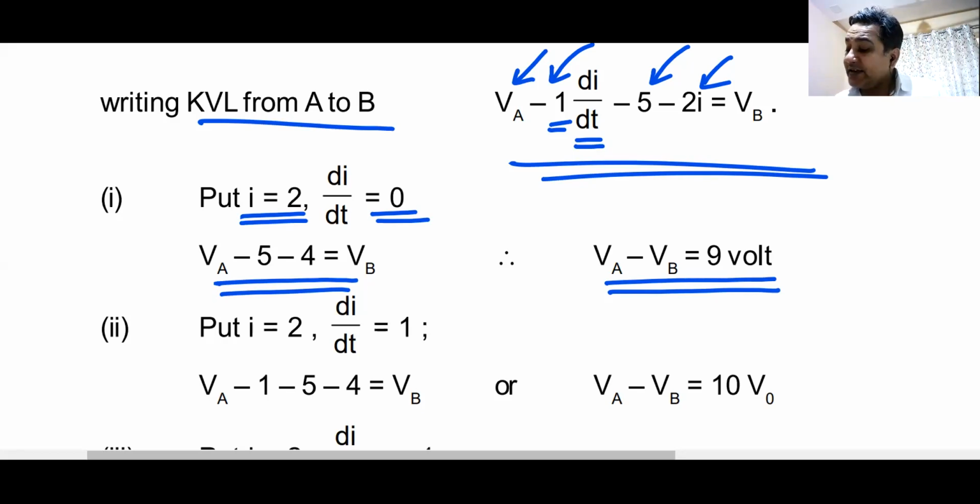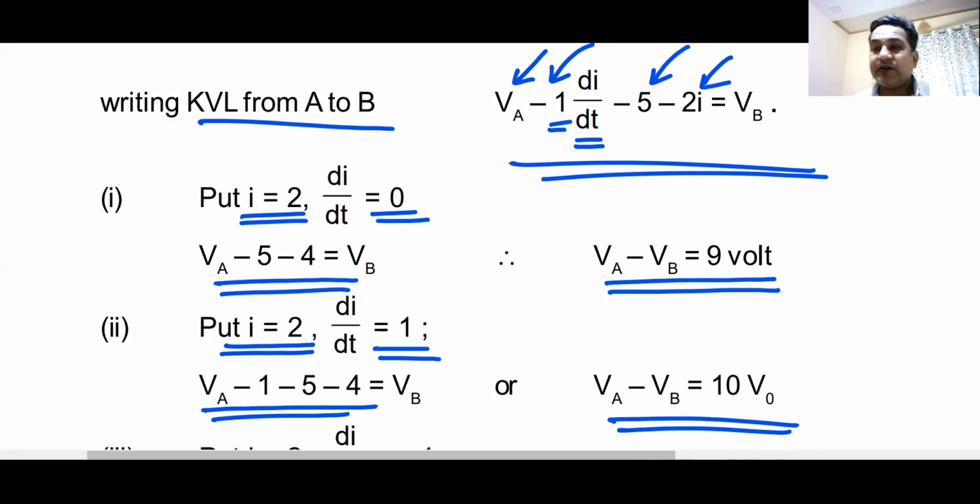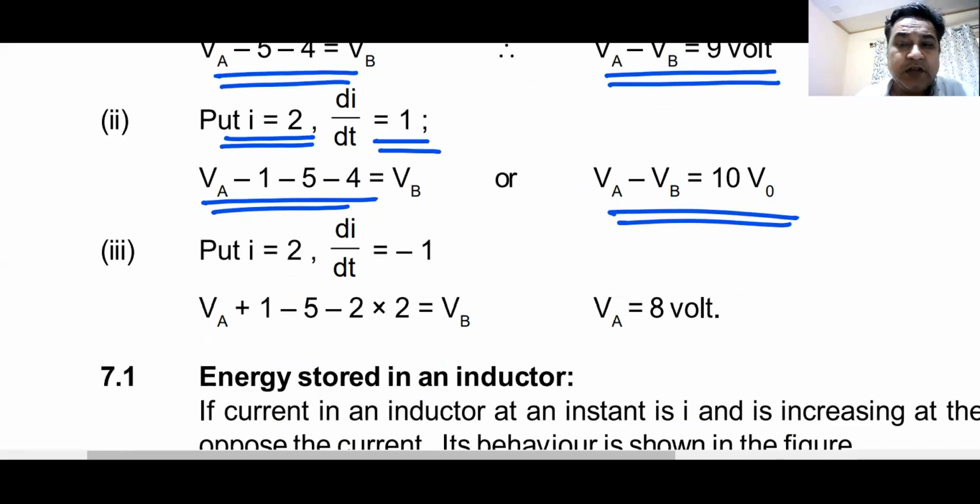Okay. In case number 2, current is 2 and it is increasing at the rate of 1 ampere per second, so di by dt is plus 1. You put the values here. The second answer becomes 10 volts. Do we understand this? In the third case, something has changed.